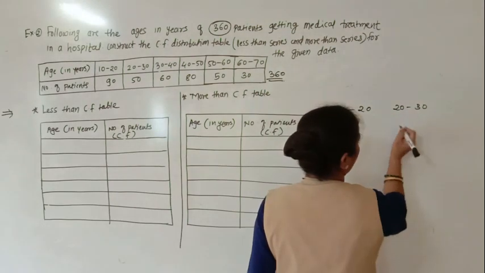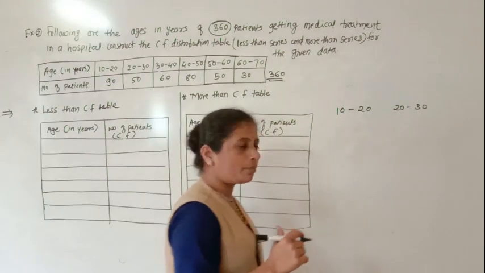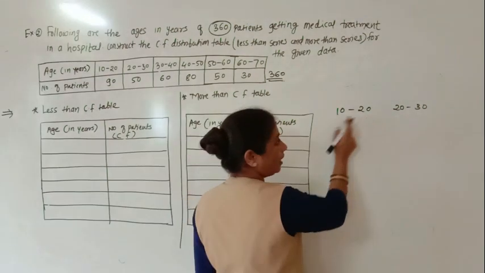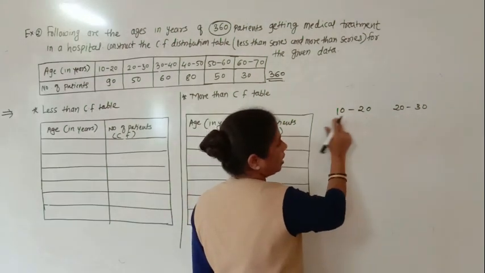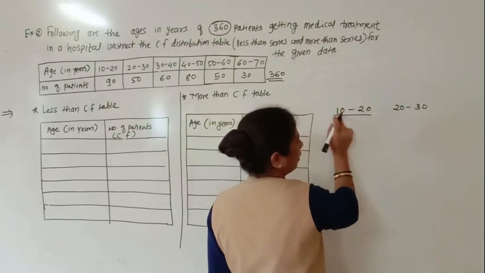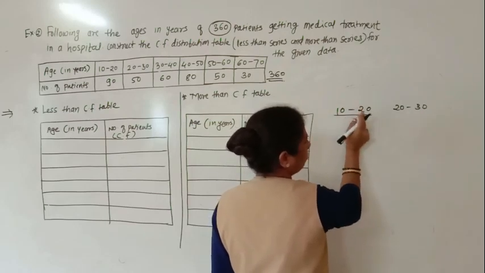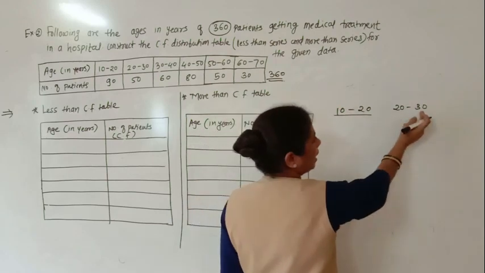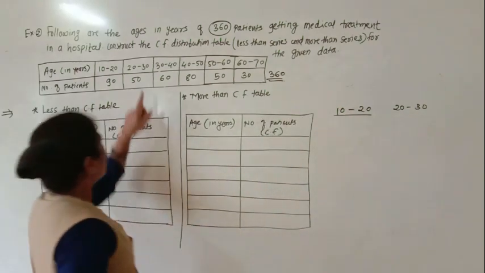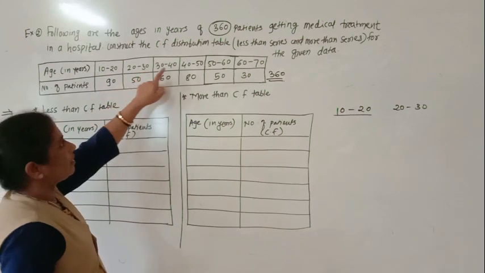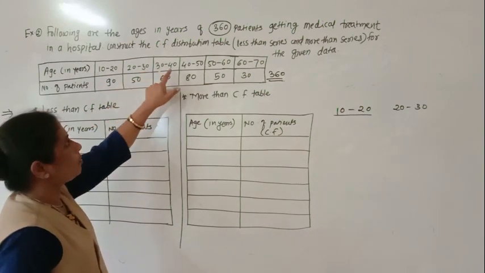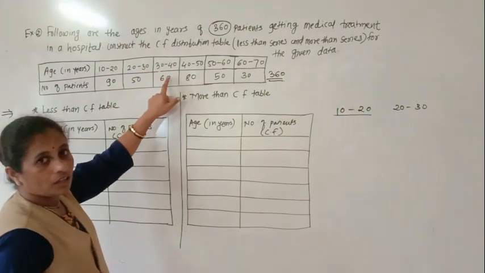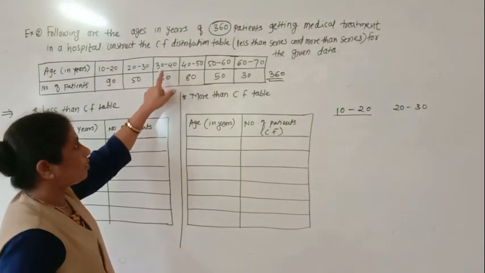Okay, so here if you have to prepare the less than type, then what will be there? Less than 20 here. Okay, so what is the meaning of this? 10, more than 10 but less than 20. So your groups will come: less than 20, less than 30, like this. Less than 20, less than 30, less than 40 means in this group all the patients of less than 40 years.